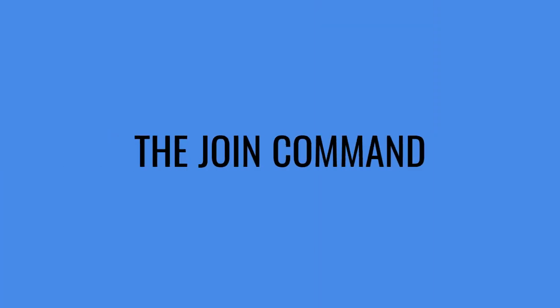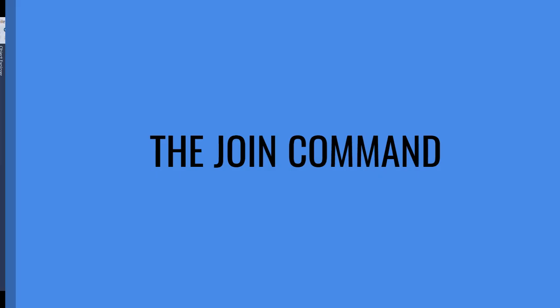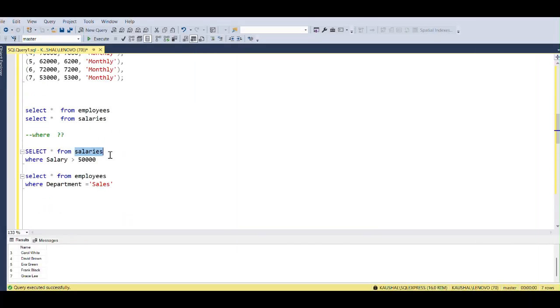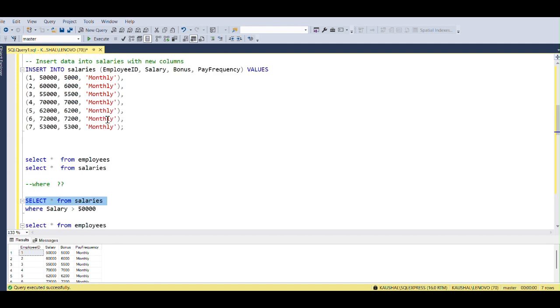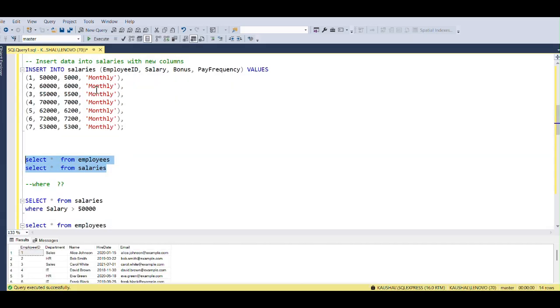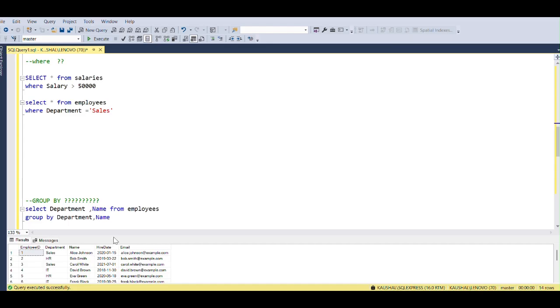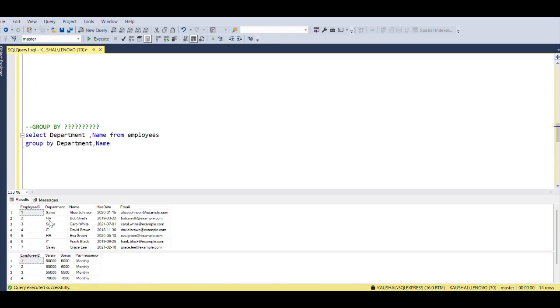And now we'll go to the JOIN command. What is the JOIN command? First of all, let's run this command, so we can see the two tables in a combined way. Suppose we have to find out the salary according to the name of the employee.